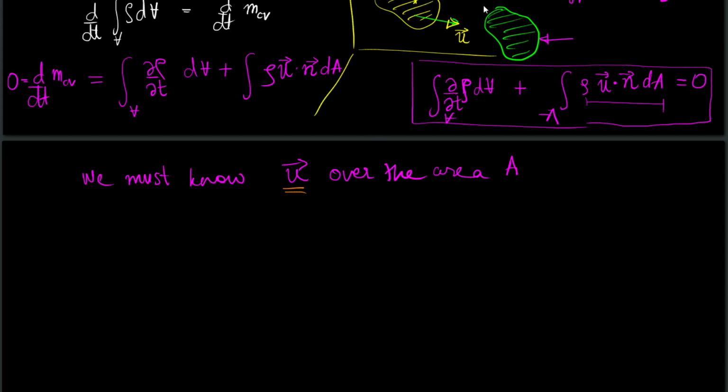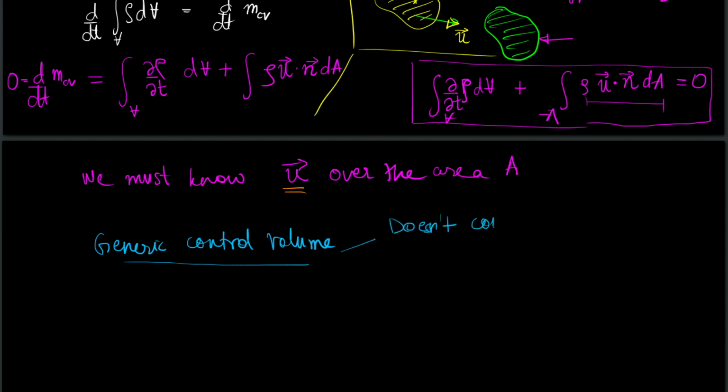So it is often more convenient to cast the above integral conservation equation for a generic control volume. And by a generic control volume, we mean something which does not conform with the fluid, with the control mass, and something which doesn't move with the velocity of the fluid.